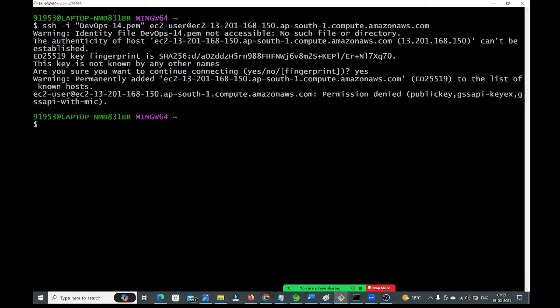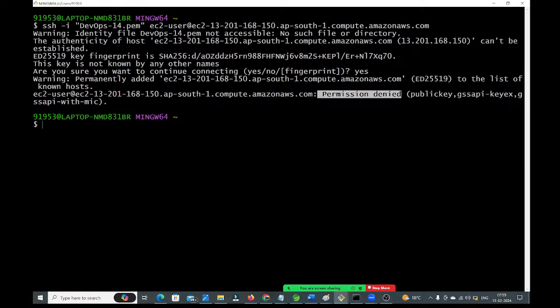See guys, what you are getting, what it is telling: EC2-user, permission denied. To connect with this virtual machine, you don't have the permission. How will you get the permission? You need to go to the location where that PEM file is available. But you are trying from a different location. That's why you are getting the permission denied error.